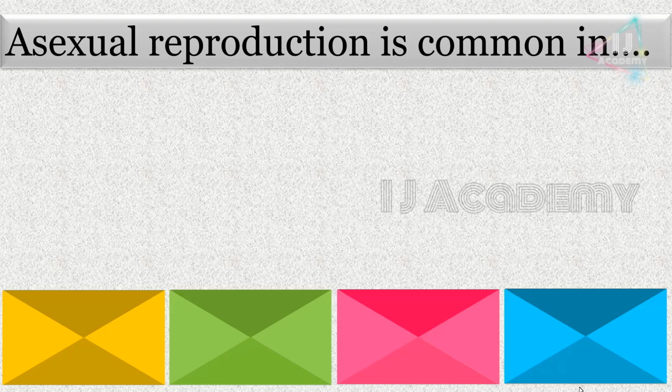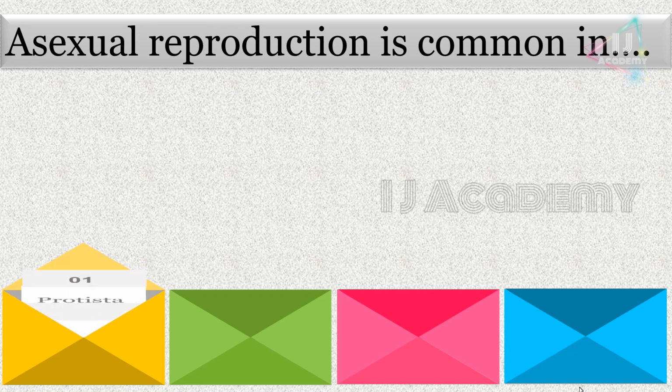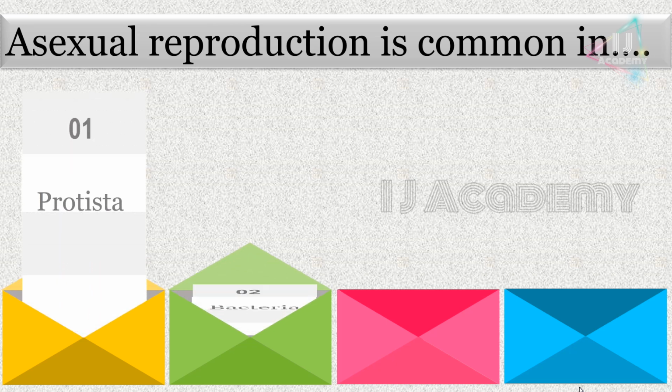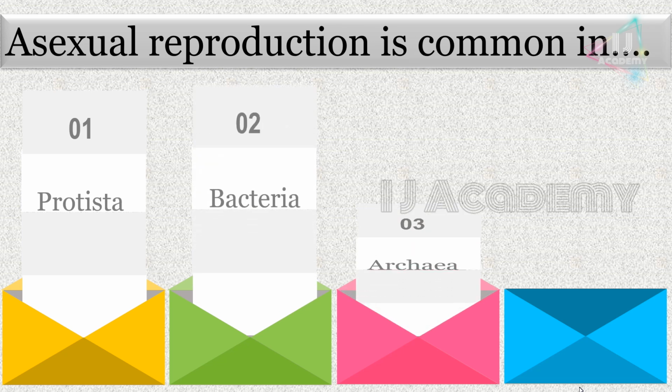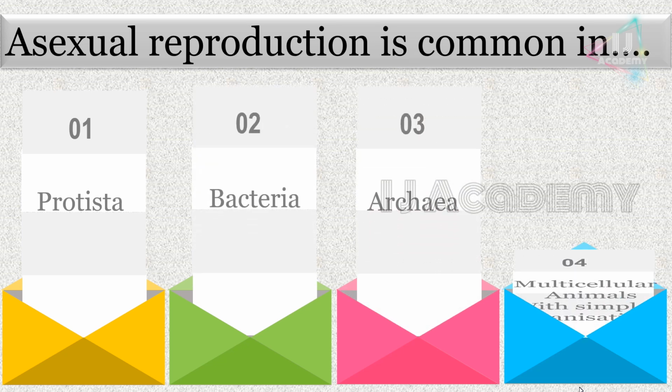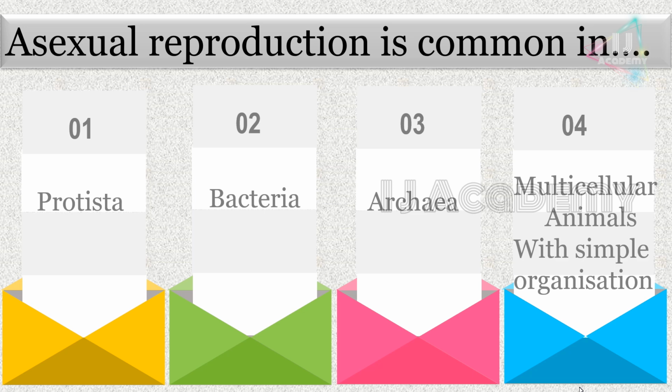Many organisms have an asexual mode of reproduction, and it is more common among lower groups of organisms like Protista, bacteria, archaea, and multicellular animals with simple organization.